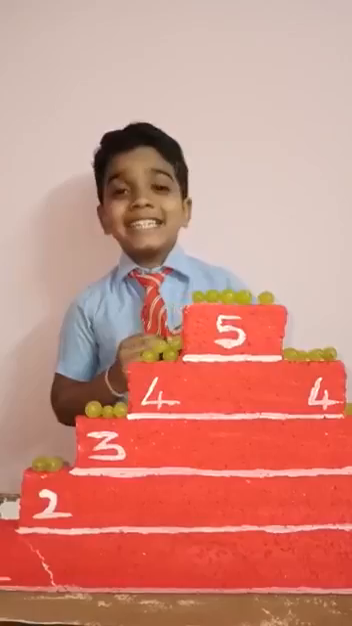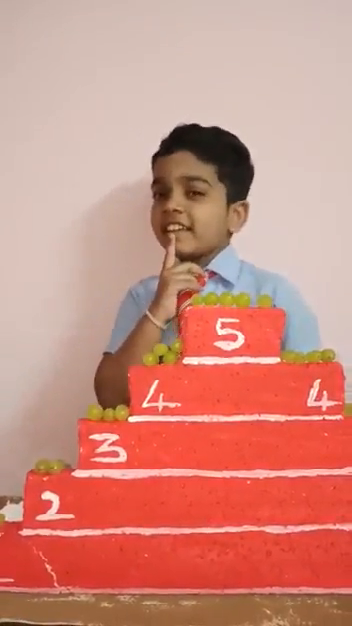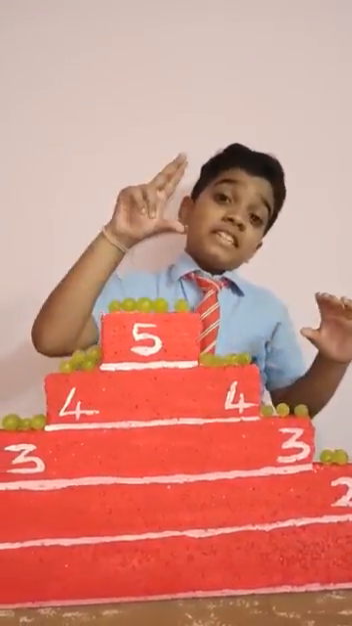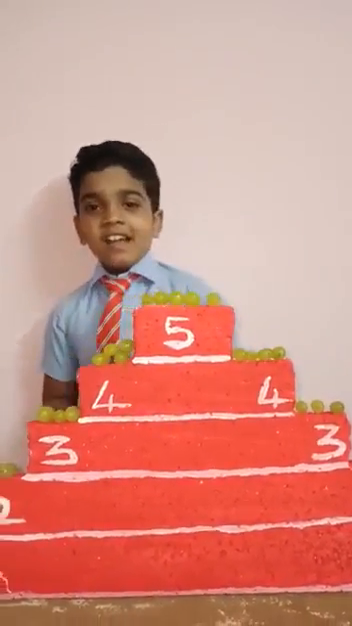About ascending and descending order. What is ascending order? Smallest number to biggest number is called ascending order. What is descending order? Biggest number to smallest number is called descending order.